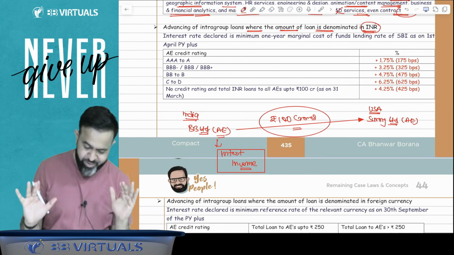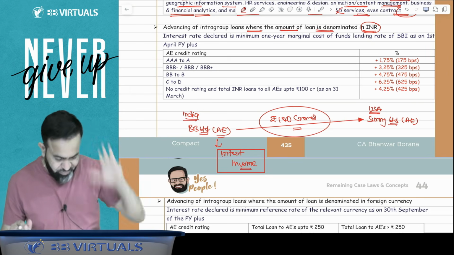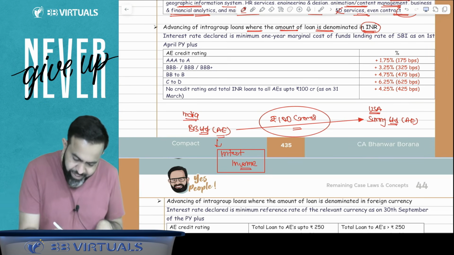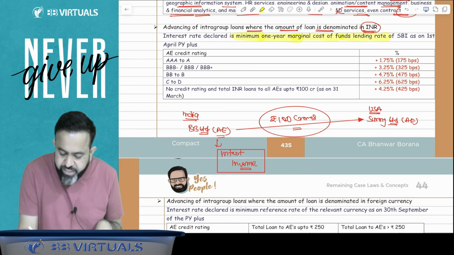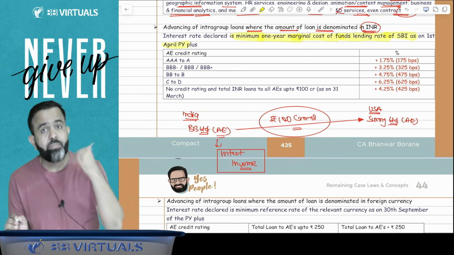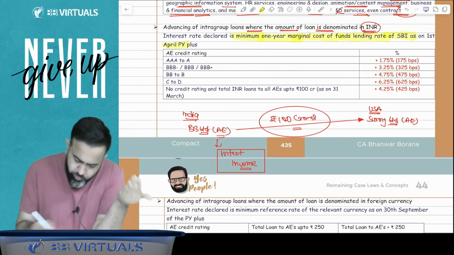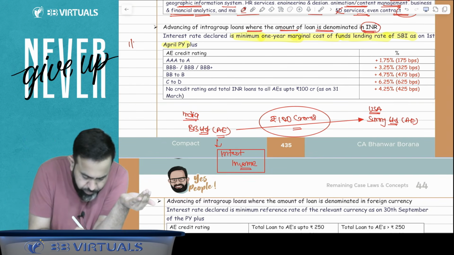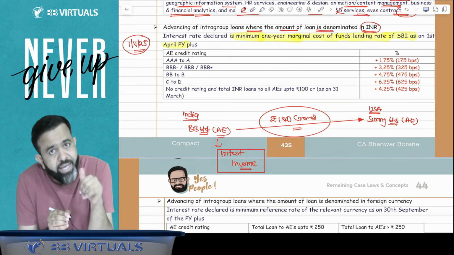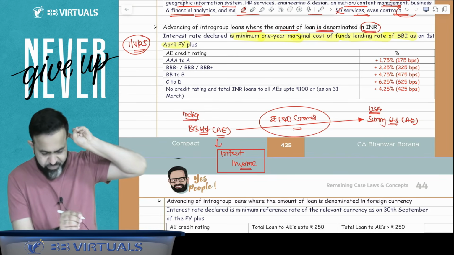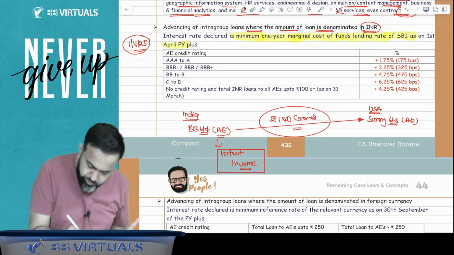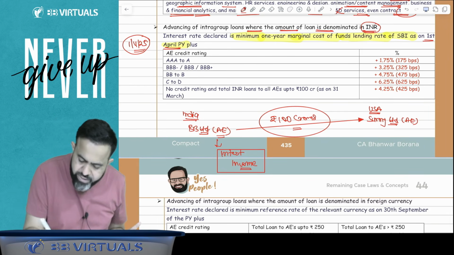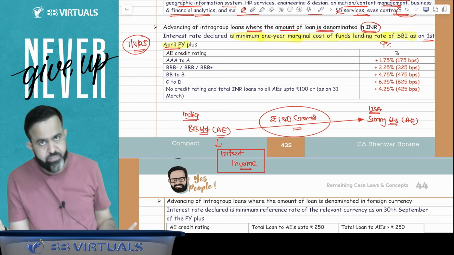So guys, here they have given the table. This table says that the interest rate declared is minimum 1 year marginal cost of fund lending rate of the SBI as on the 1st April of the previous year. So suppose for your examination, your 1st April of previous year is 1st April 2025. So on this date, whatever the SBI 1 year marginal cost of fund lending rate is, suppose that is 9%.